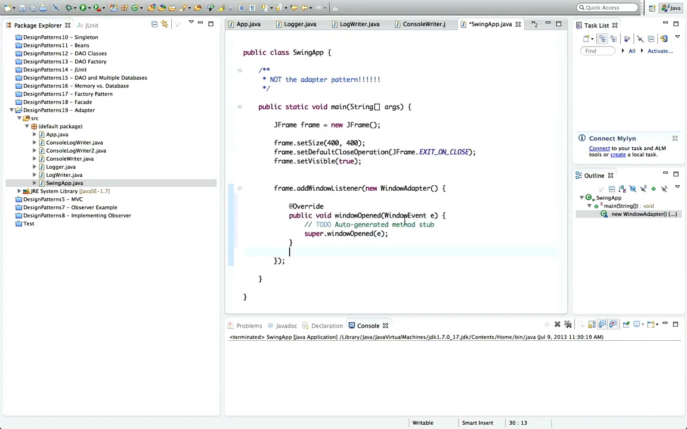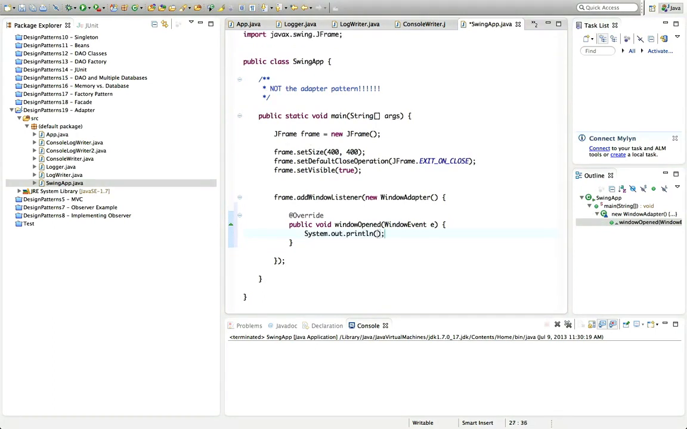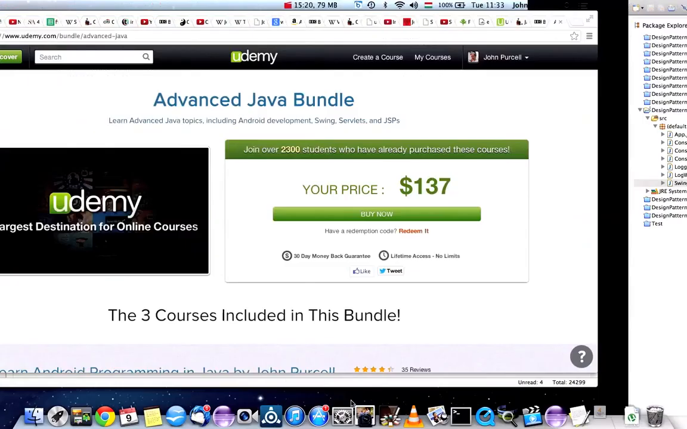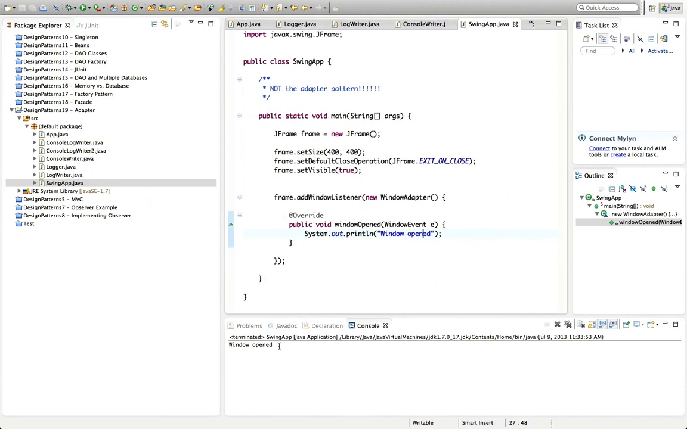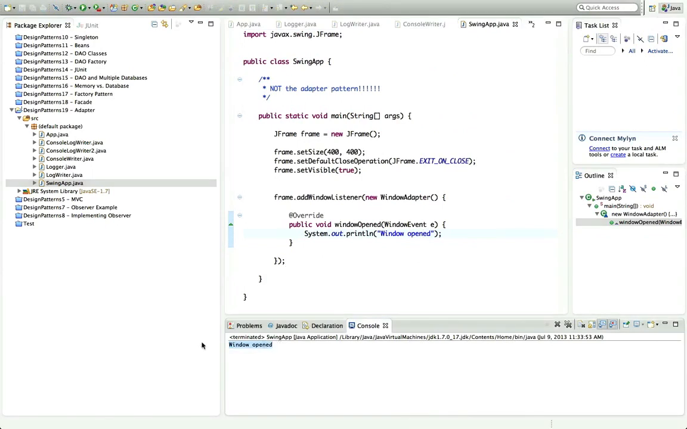That will probably work. And now in here, I can put sysout "window opened". Is that how you spell opened? I'm going crazy. Opened. I think that's right. Okay, my brain's getting a bit overheated, but we'll run that, and close it. And yeah, it says down here, window opened. So we detected the window opening event.